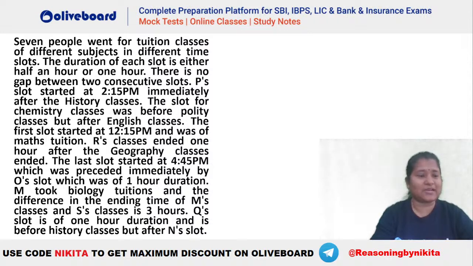Okay, let's try it out. Let's see. So this is a slot based question. You can see 7 people went for tuition classes on 7 different subjects. And the duration of each slot is either half an hour or 1 hour, right? There is no gap between 2 consecutive slots, that is already given. So you have to find the slot of these particular different subjects here. Okay? Chalo, let's try, let's see.